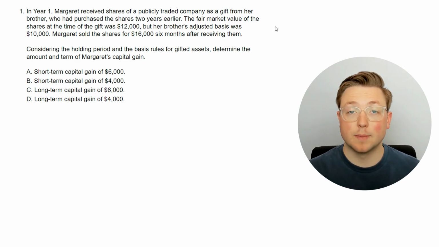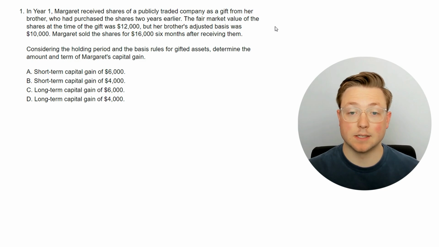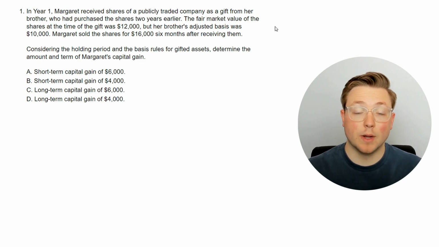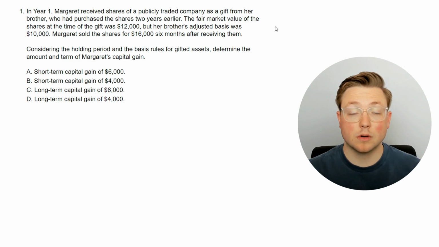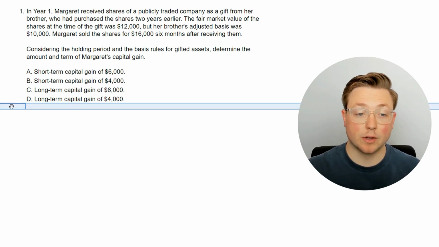All right, if you don't know much about capital gains and short-term, long-term, or especially in this case, how it works with gifted assets, then you're in the right place. Now, in this situation, since this is the first question and we're treating this as if we don't know anything about capital gains, let's go ahead and answer the question without knowing anything, and we will learn a lot from the explanation. And that's the idea behind questions first. We use the questions as our learning material. All right, let's go ahead and look at the answer.